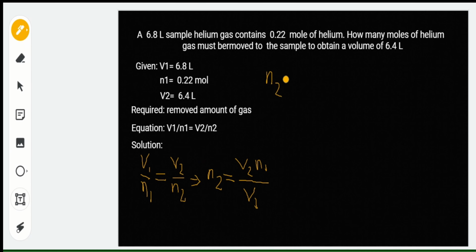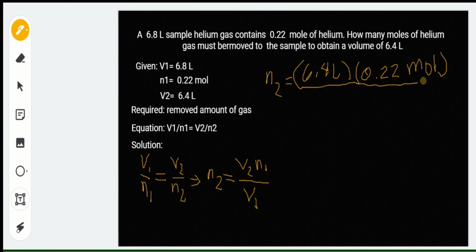So let's have here V sub 2, that is 6.4 liters. And we multiply that to the initial amount of gas, which is 0.22 moles, over the initial volume, which is 6.8 liters.